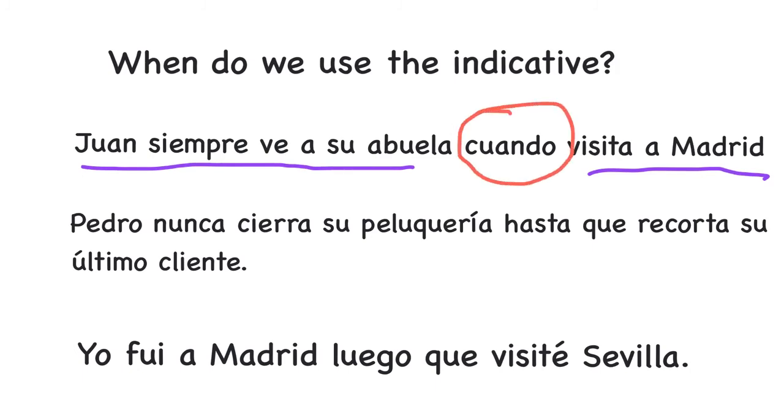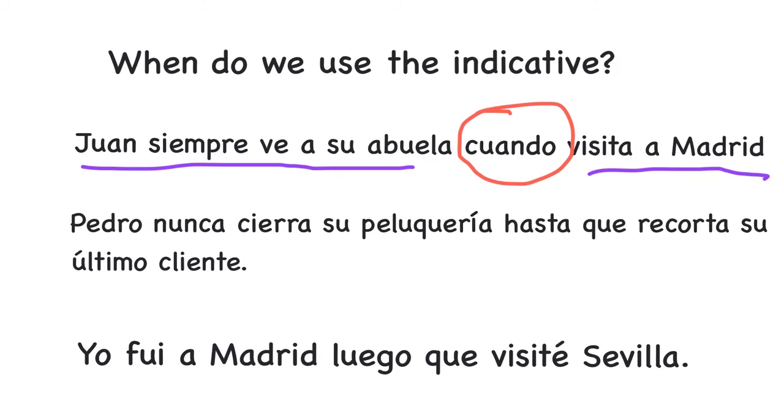Now, are we using the subjunctive here, or are we using the indicative? The first sentence says, Juan always sees his grandma when he visits Madrid. Since this is a habitual action, Juan always does that, the verb in the second sentence after the adverbial conjunction is in the indicative.